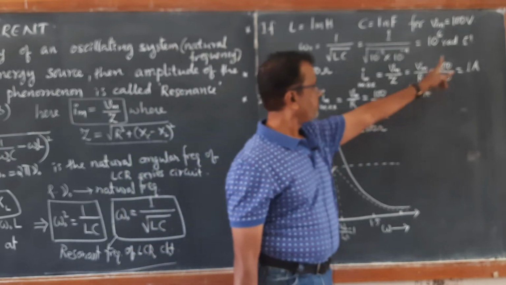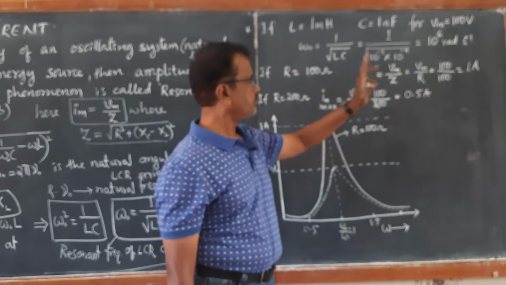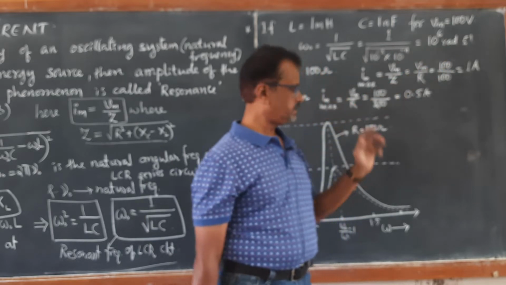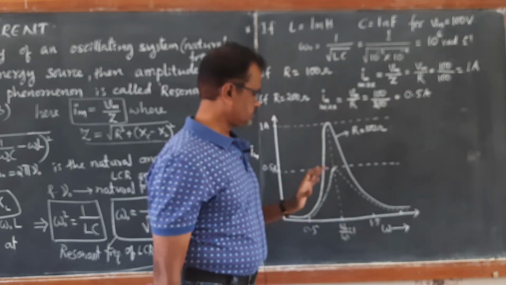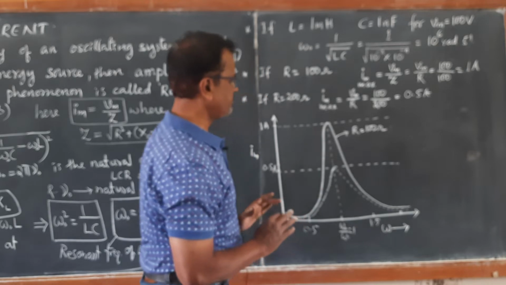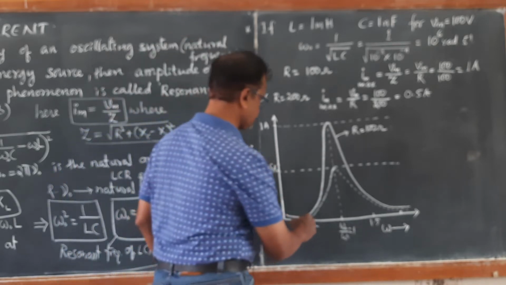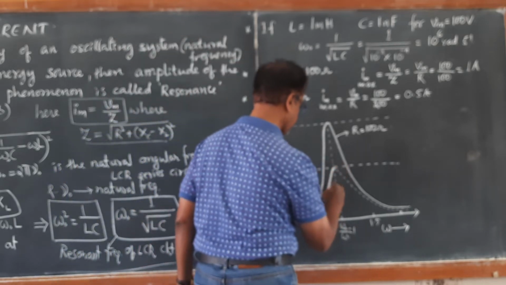That is, when it matches exactly 1 mega radian per second, then the current reaches maximum. So this is the meaning of resonance, the reaching of current to the maximum amplitude.